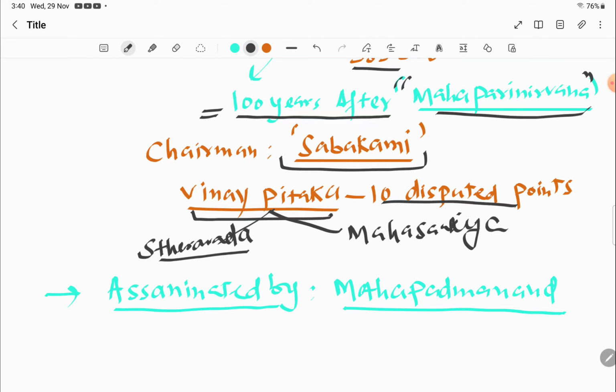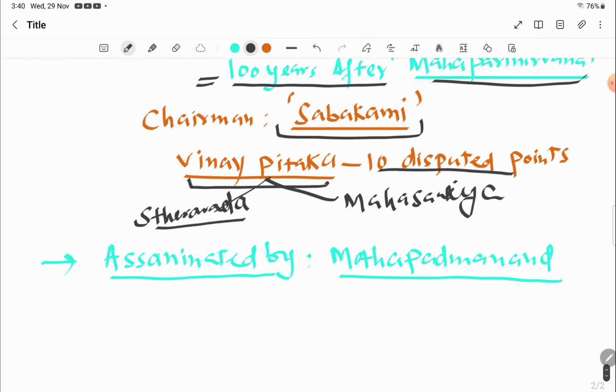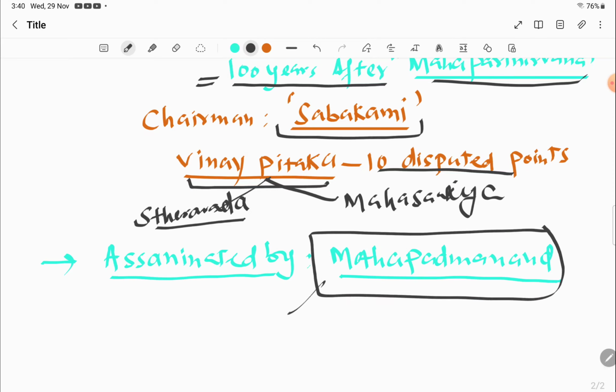There is an interesting story here. Kalashok had many illegitimate sons, and one of them was Mahapadmananda. He was a Shudra, a lower class, born to one of his slaves.